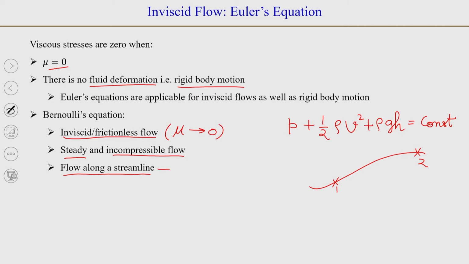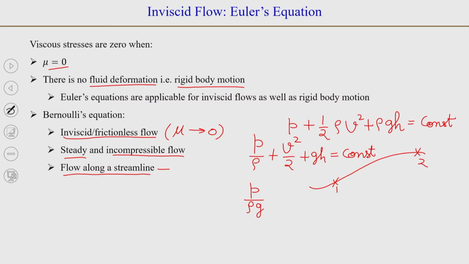Now, in some places you might also see this equation in terms of P by rho plus V squared by 2 plus g h is equal to constant, because the flow is incompressible. So, you could divide it by density, or the other representation you might see is in terms of meter.